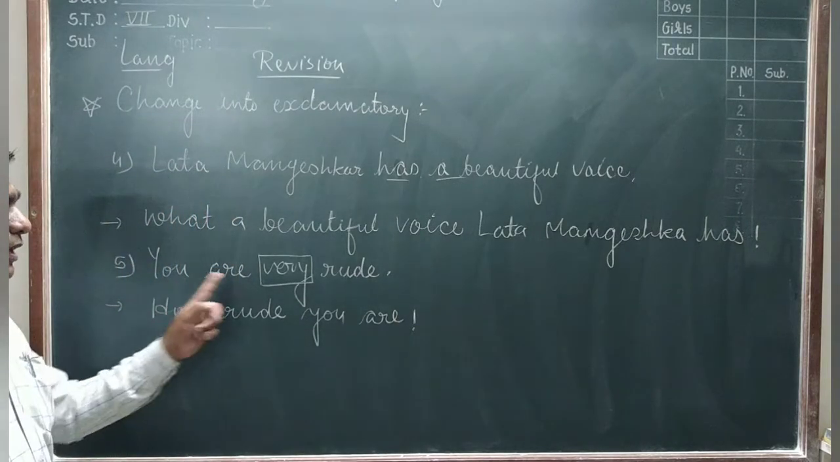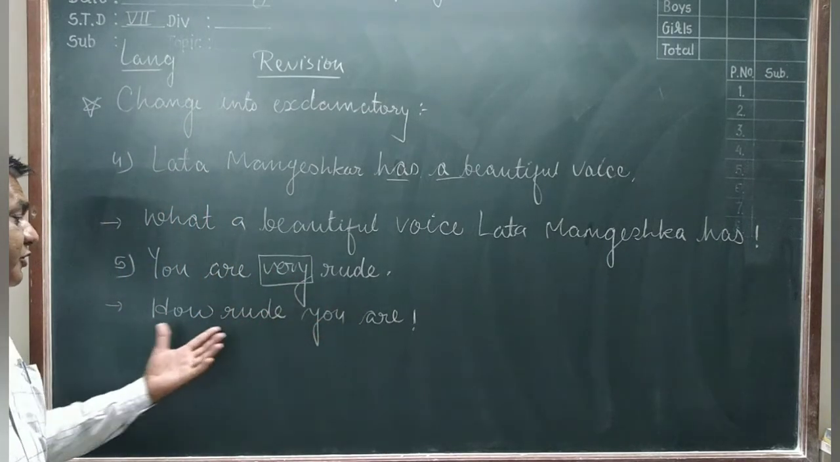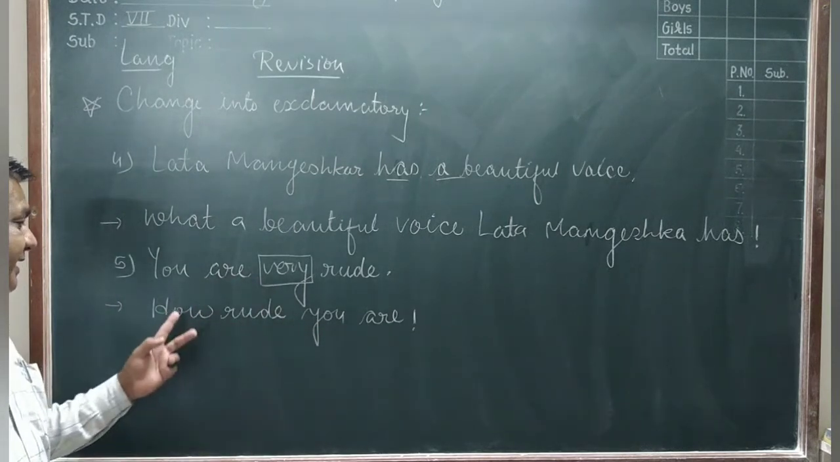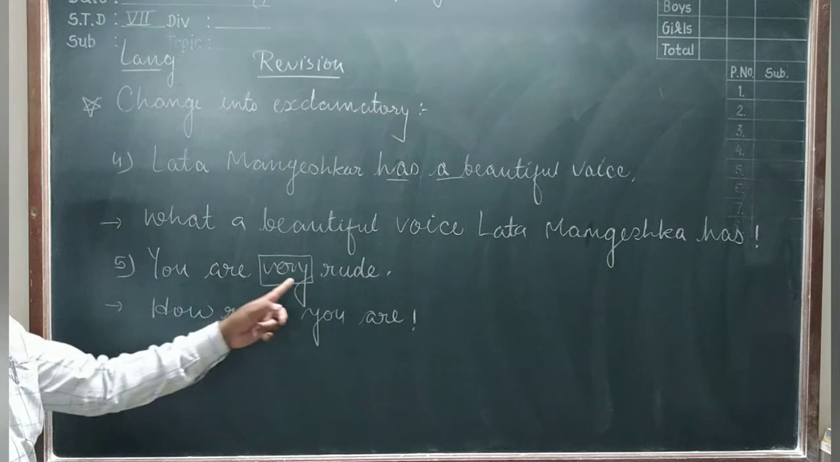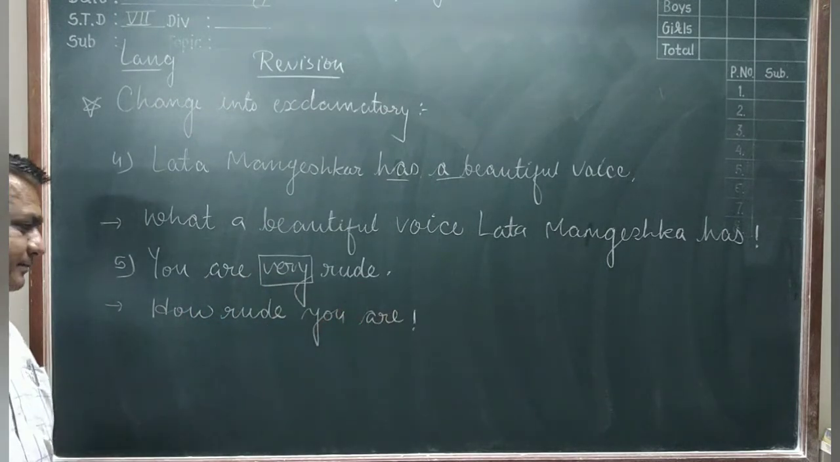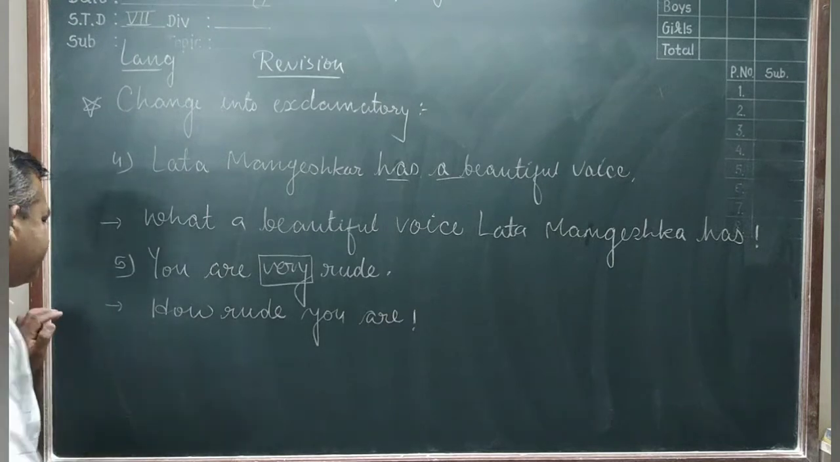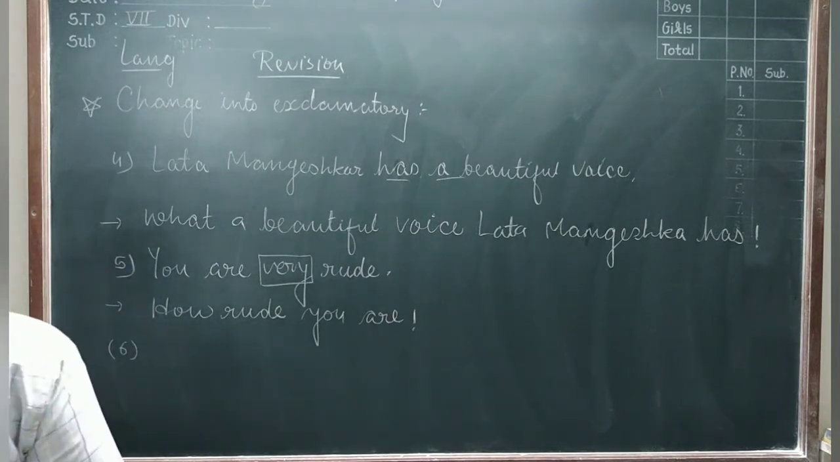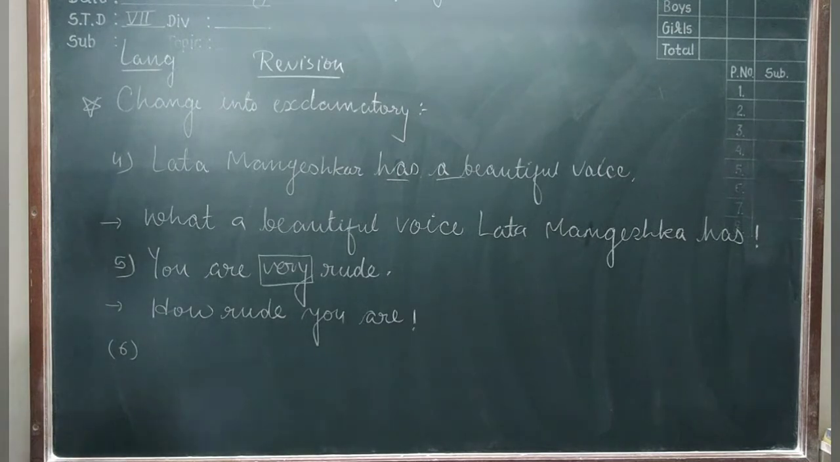Understand? You are very rude. So, sir, you did not keep here the "very". But the sentence starts with how. You remove the "very". How rude you are. Understand? Sentence number 6. Sentence number 6 is: It is a very beautiful picture.